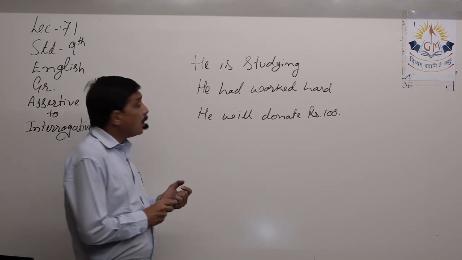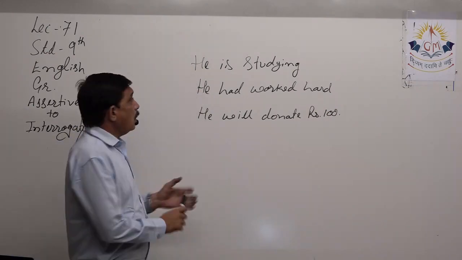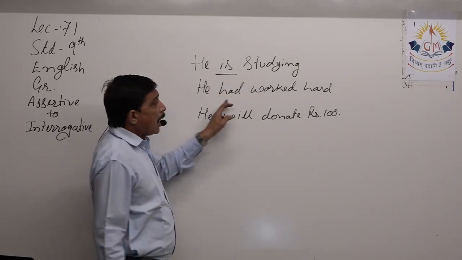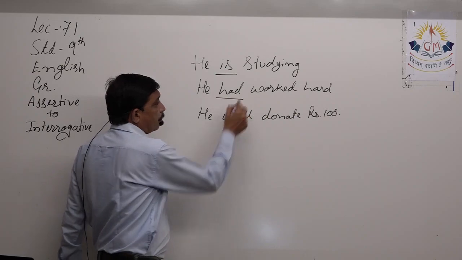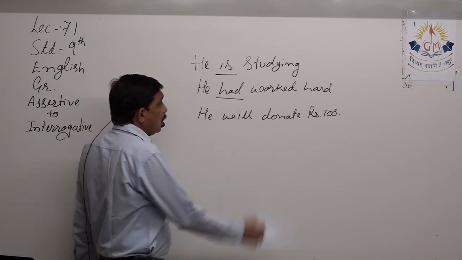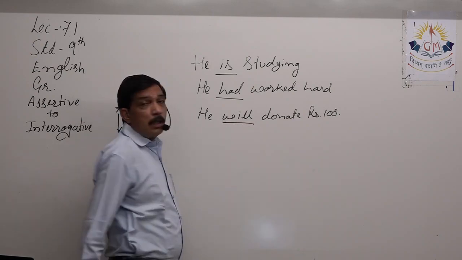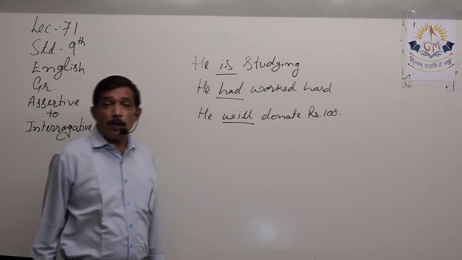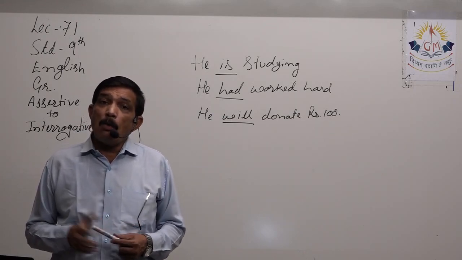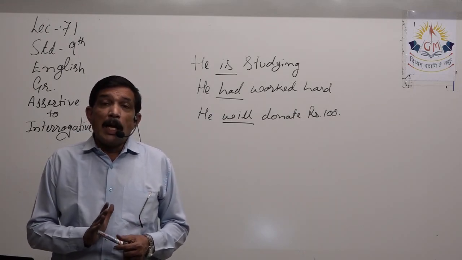All three of them. He is studying, where is the helping verb? He had worked hard, had is the helping verb. He will, will is the helping verb. Here in these three sentences we have a helping verb.